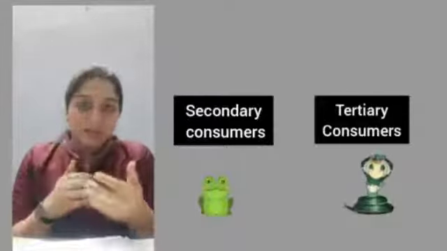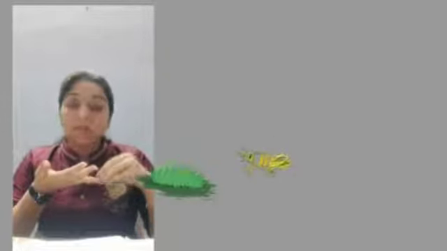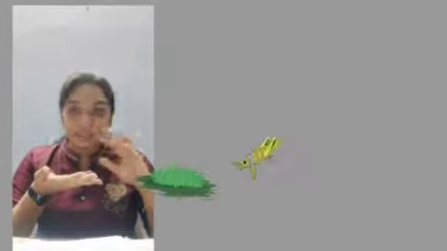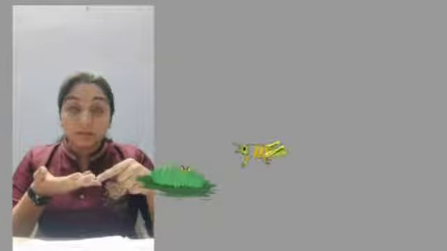So, for your better understanding, I'll put an example here. Let's say grass. Grass is a plant, so grass is a producer. Now, the grass is being eaten by a grasshopper. Grasshopper is an animal, an insect, let's say. So the grass, which is a producer, is eaten by the grasshopper.